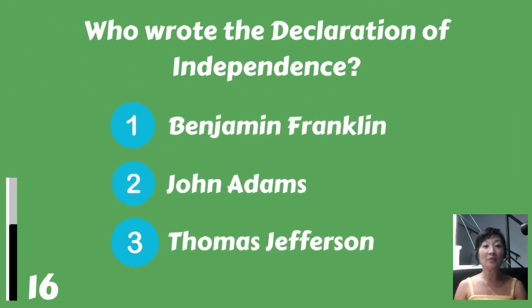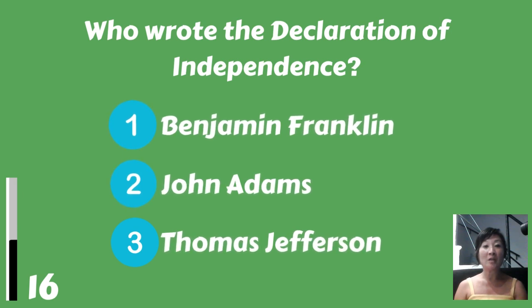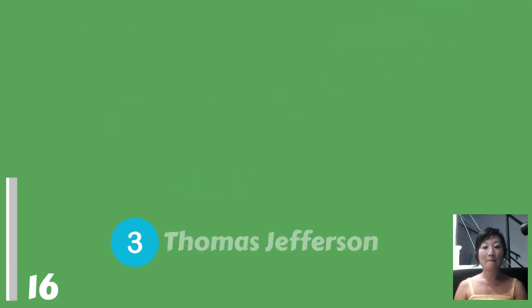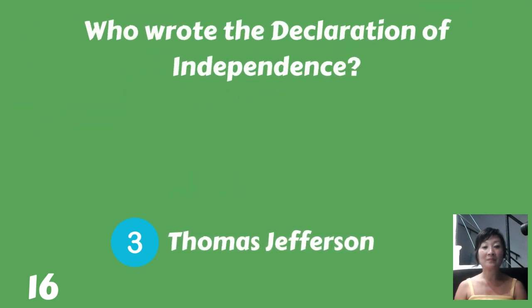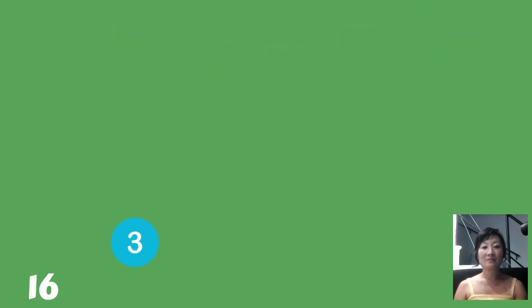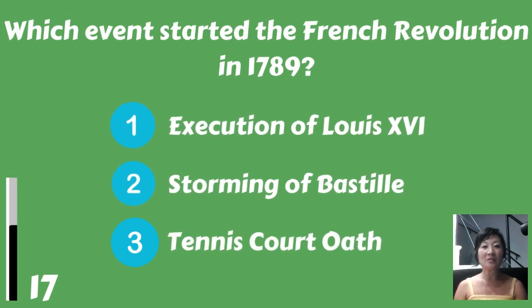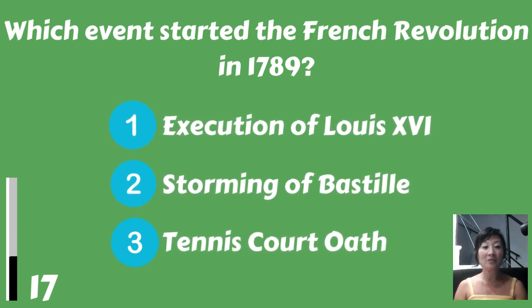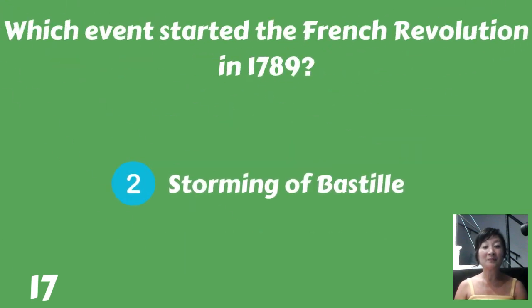Who wrote the Declaration of Independence? Benjamin Franklin, John Adams, or Thomas Jefferson? Thomas Jefferson. Which event started the French Revolution in 1789? The execution of Louis XVI, the storming of Bastille, or the tennis court oath? The storming of Bastille.